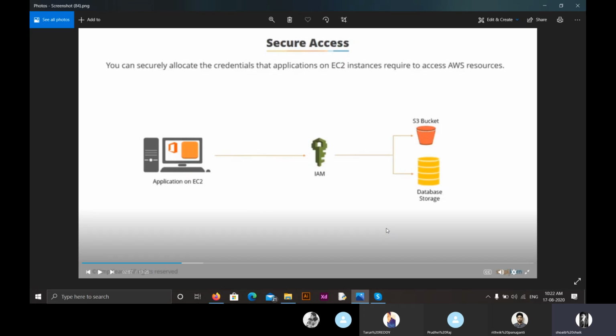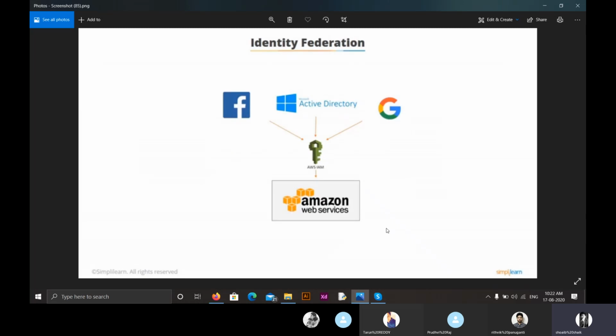Moving on to the fourth one, that is identity federation. This one is quite important nowadays, because through identity federation we can allow users with external accounts to have temporary access to AWS resources. Like if someone has an account in FB or Microsoft or Google, through those accounts we can give them temporary access to our Amazon Web Services.